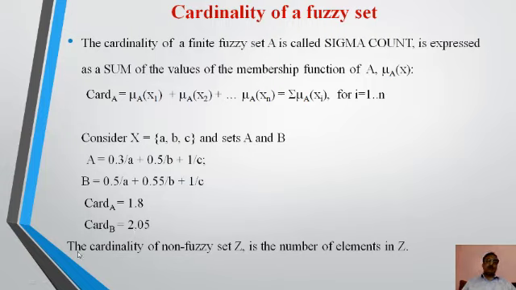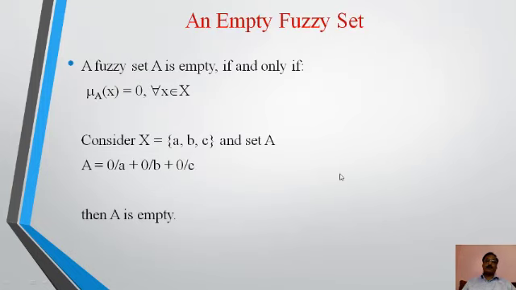And the cardinality of a non-fuzzy set Z is the number of elements in Z. An empty fuzzy set is one having no membership values.